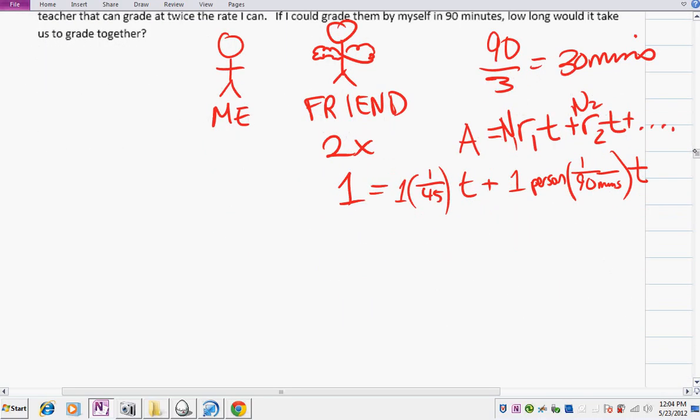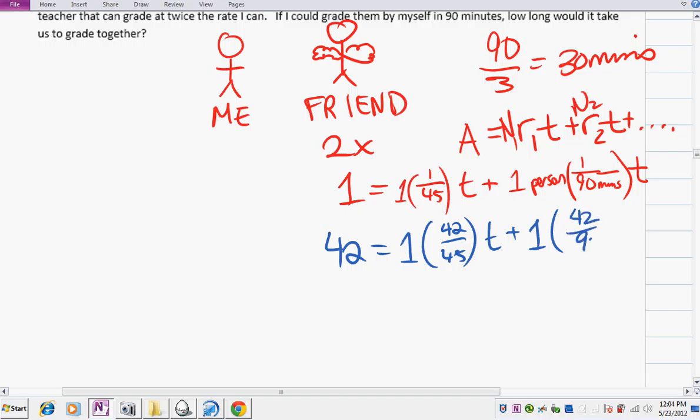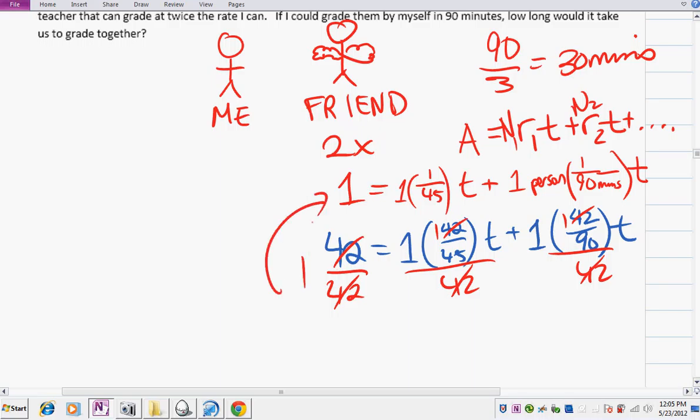If you'd like to think of it in terms of tests, you could also think of it this way. 42 tests is equal to 1 person who can grade 42 tests in 45 minutes, and another person who can grade 42 tests in 90 minutes. These will both work out to the same thing. You might notice I could divide both sides by 42, divide each term by 42, and these would divide out to 1, these would divide out to 1, these would divide to 1, and I'm back to this first equation. So you can think of it in terms of jobs, or you can think of it in terms of tests. It doesn't really matter.